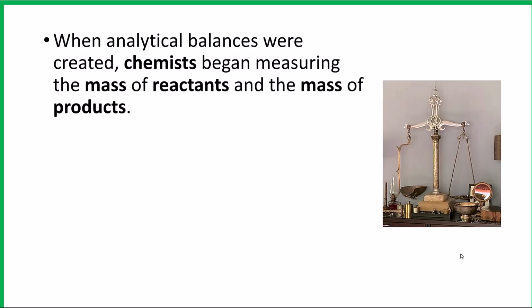When analytical balances were created, chemists began measuring the mass of reactants and the mass of products. So they measured what went into a chemical reaction and they measured what came out of the chemical reaction to determine how the mass of the reactants and the products compared.